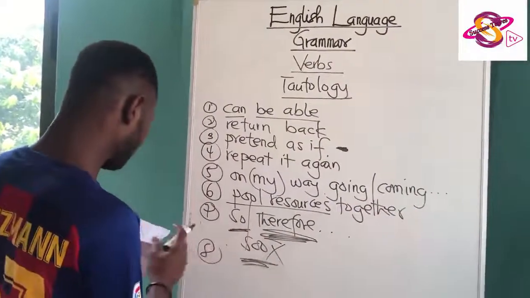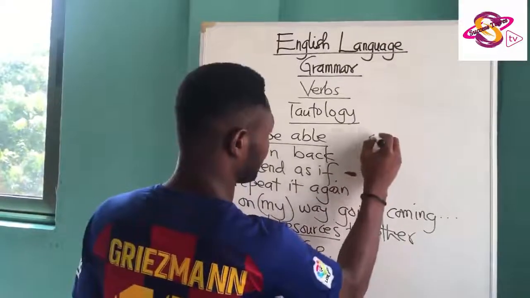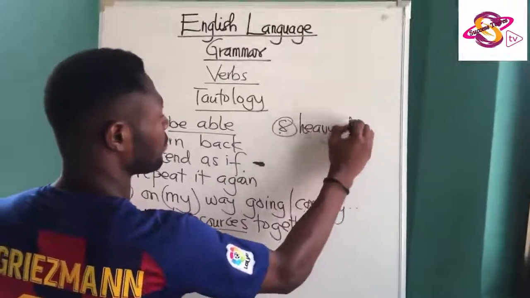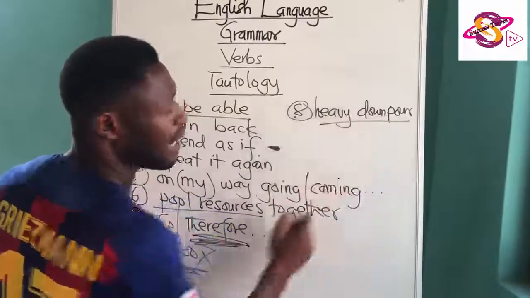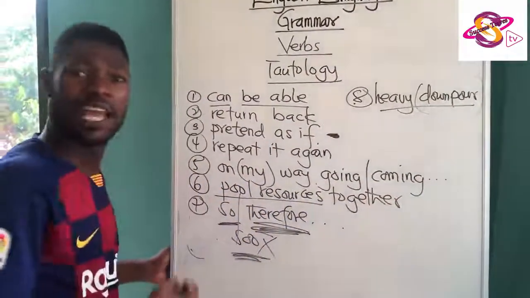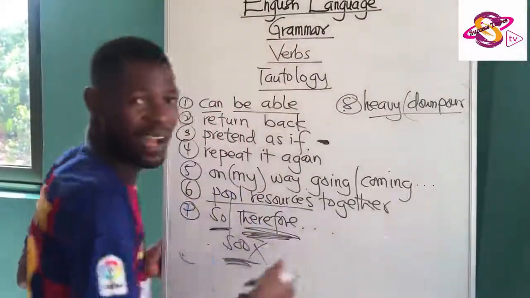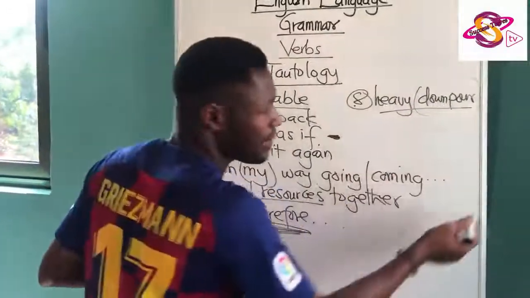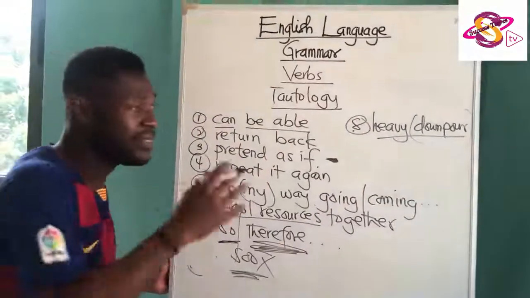We can also think of when someone says "heavy downpour." How can we say that? "Downpour" in itself has to do with heavy rainfall. So why do you bring "heavy" to define heavy rainfall? Heavy rainfall, that is what it denotes. So you don't need "heavy" to describe it. There was a downpour. Simple. In Accra, there was a downpour. You don't say there was a heavy downpour.